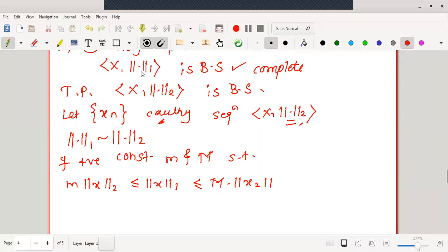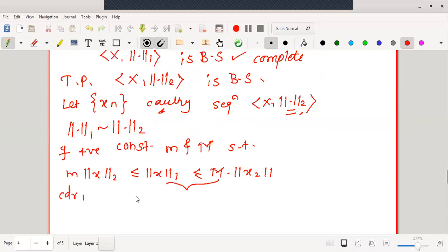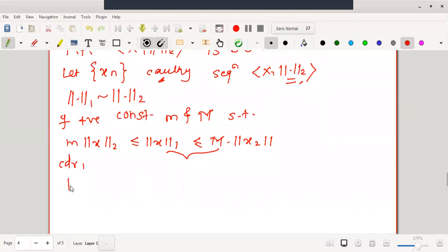Using the right part of the inequality, I will consider norm 1 of Xn minus Xm, which is at most M times norm 2 of Xn minus Xm.